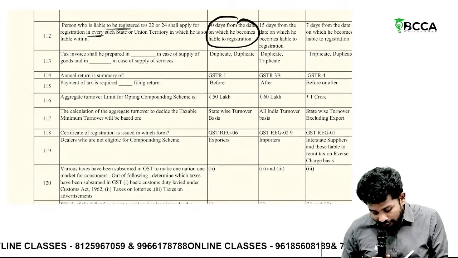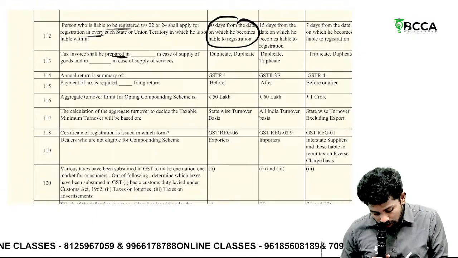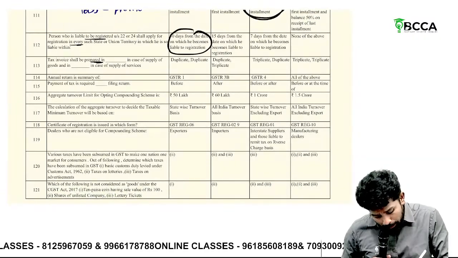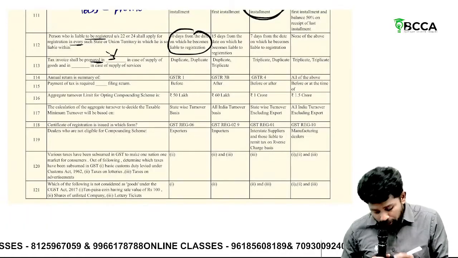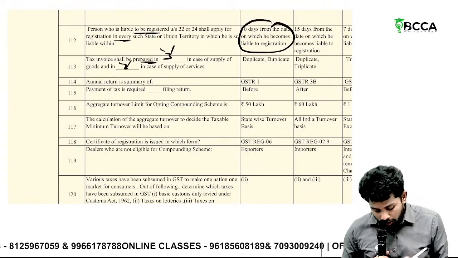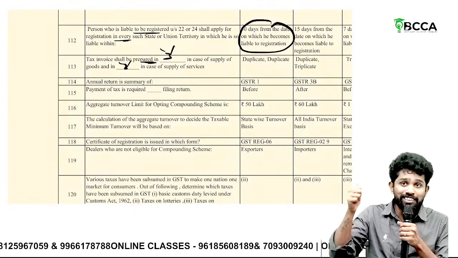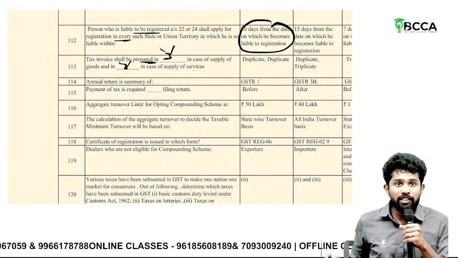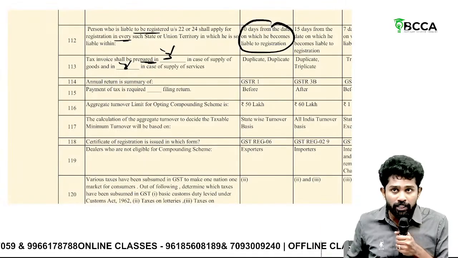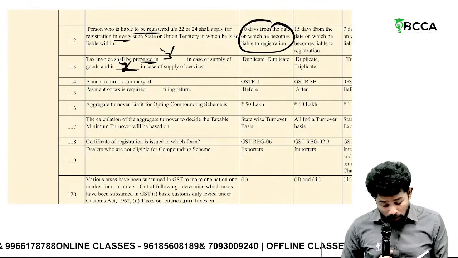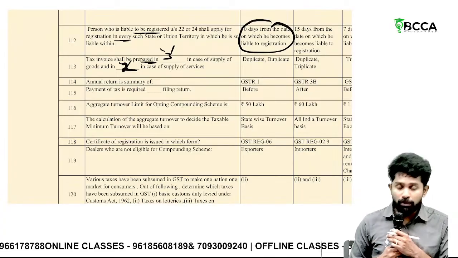Then tax invoice. Tax invoice shall be prepared in what? Shall be prepared in triplicate. 3 copies you should prepare in case of goods, whereas for services, 2 copies. The original to the recipient, the duplicate one to the transporter, and the triplicate copy will be retained by the supplier. Whereas for services, original will be given to the recipient, and duplicate will be kept by the supplier.